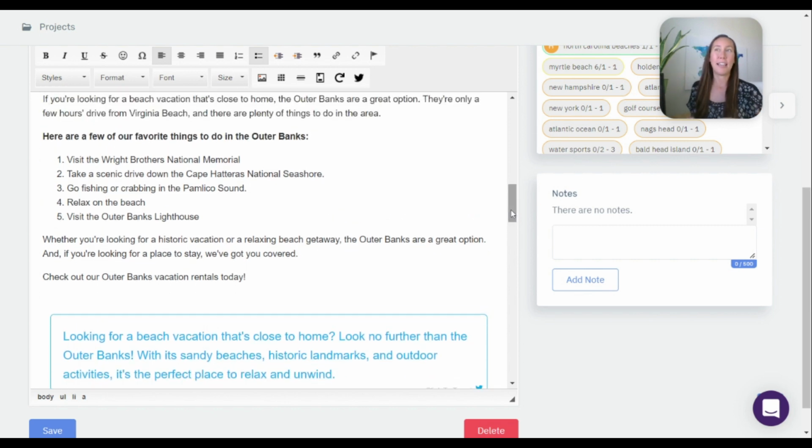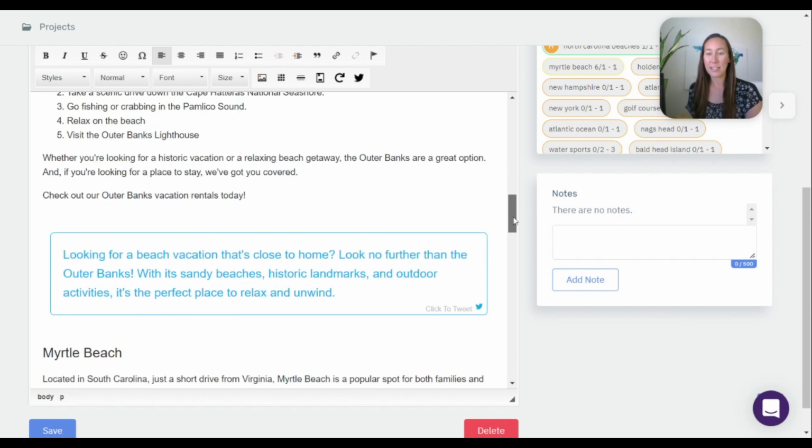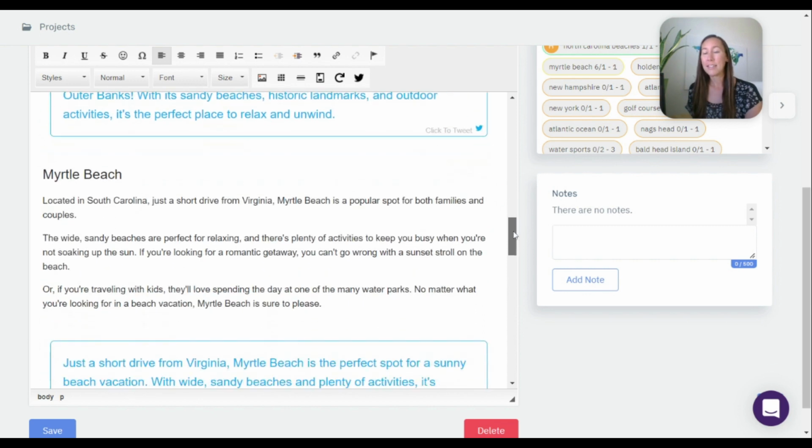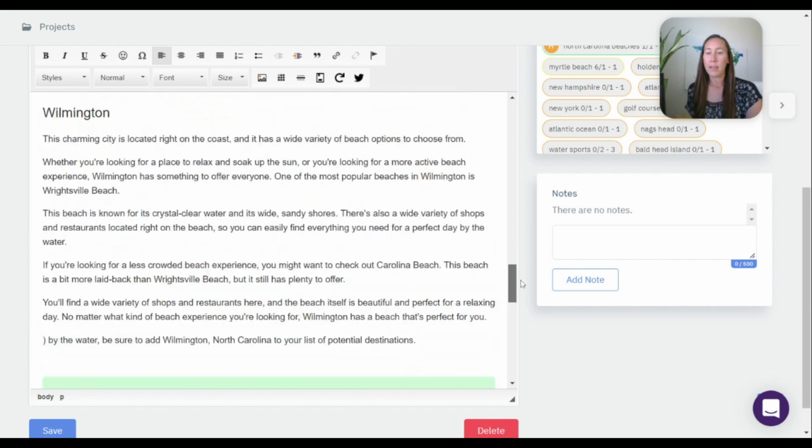And one thing that I will say is when I actually put in the keyword, the best North Carolina beaches close to Virginia, I put in the optional box: beaches, things to do, things to see. So see how this took the things to do, and it added that, it created a list there. So that's amazing. We have another click to tweet box. Carolina Beach is one of the most popular beaches in North Carolina, and it's easy to see why. The sparkling ocean water and soft sand make it a perfect spot to relax and enjoy the incredible views. So this just all flows quite well here.